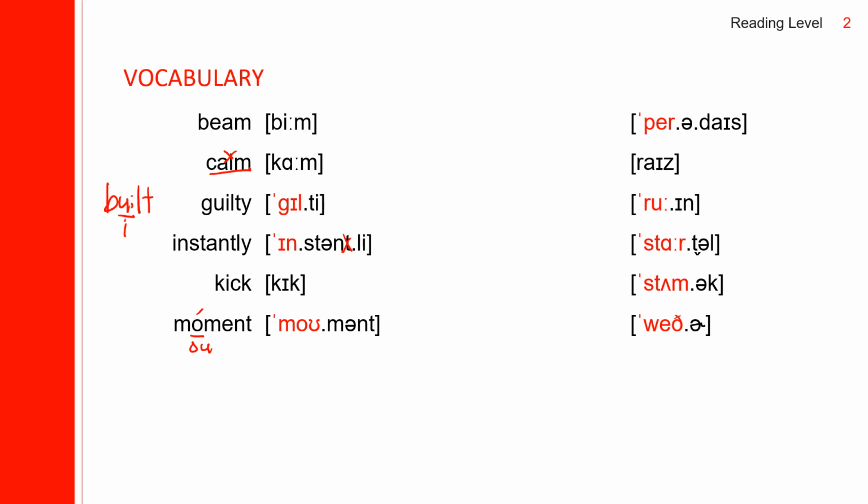Next one, paradise. Accent on the first syllable. Paradise spells P-A-R-A-D-I-S-E. Next one, rise. It spells R-I-S-E.